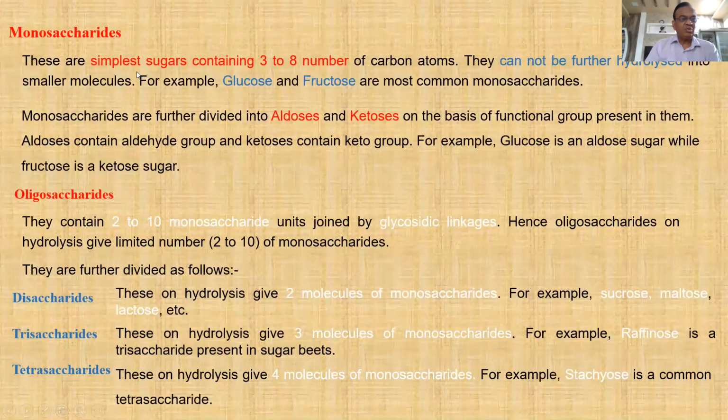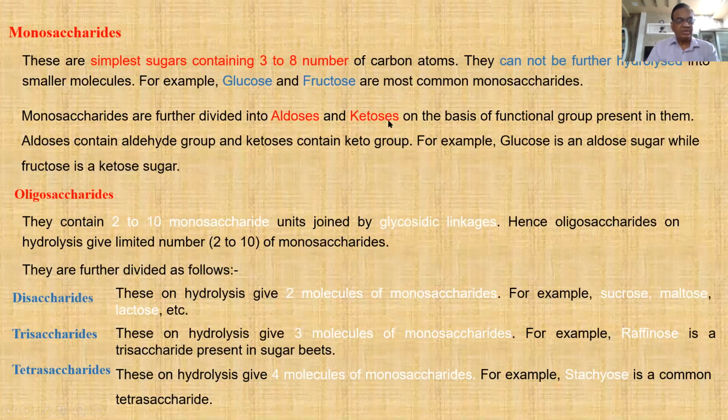Let us come to know what are monosaccharides. They are the simplest sugars containing 3 to 8 carbons. What is the characteristic? They cannot be further hydrolyzed into smaller molecules. Very good examples are glucose and fructose. Glucose is an aldohexose, that is, it contains an aldehyde group.